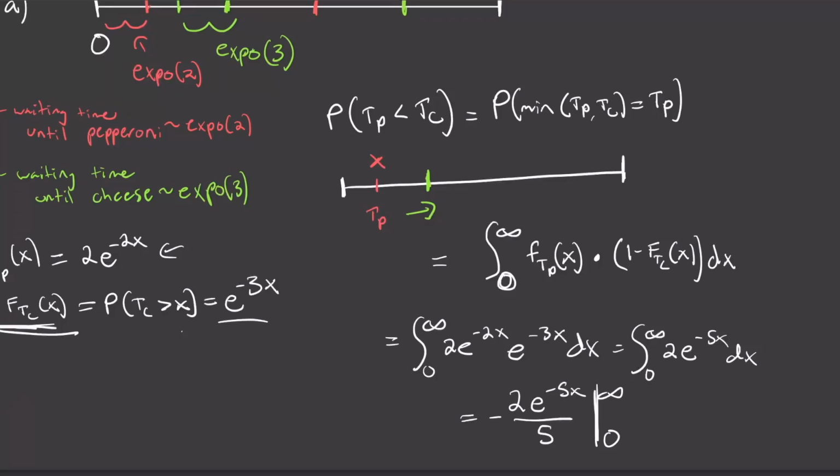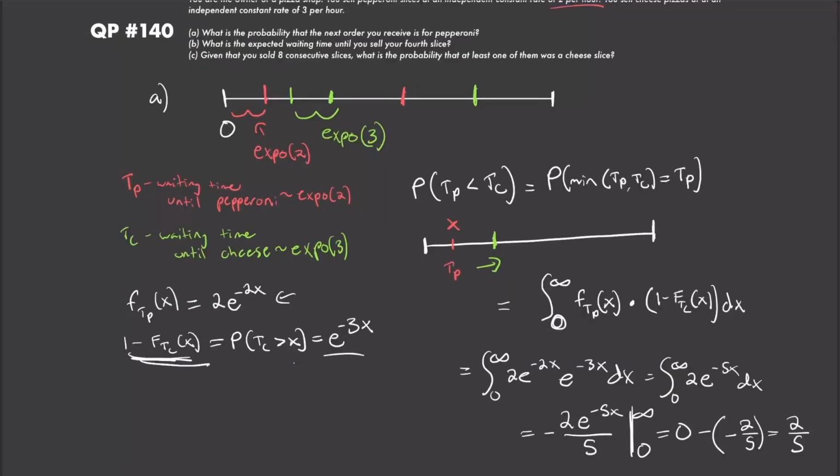Now obviously as x goes to infinity, this term is going to go to 0, so this whole first term is going to go to 0, so this is going to be equal to 0 minus, and then when we plug in 0 right here, this is going to be a 1, and then we're going to have 2/5, so negative 2/5, also known as 2/5. So 2/5 is the probability that our next order that we receive is pepperoni, so that is the answer for part A, where you can see we derived basically the whole thing over here. It's basically an order statistic.